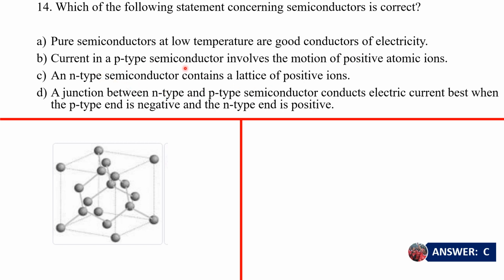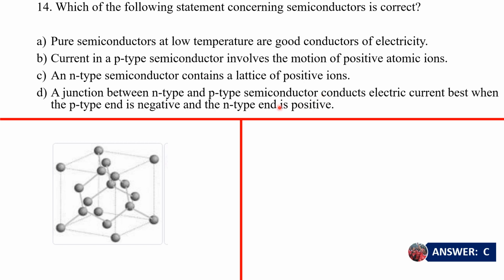B says current in a p-type semiconductor involves the motion of positive atomic ions. That's not true. For extrinsic semiconductors, you would rather have the motion of the majority charge carriers. So for a p-type semiconductor material, you would have the motion of what? The holes, because the p stands for positive charges, which are the holes. And for the n-type, where the n stands for negative, you would have the electrons. So B is off.